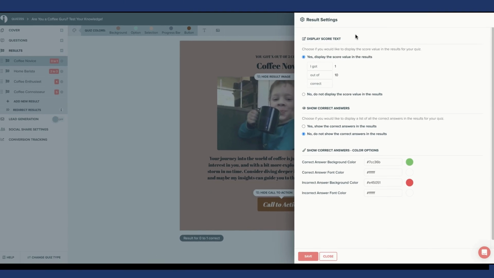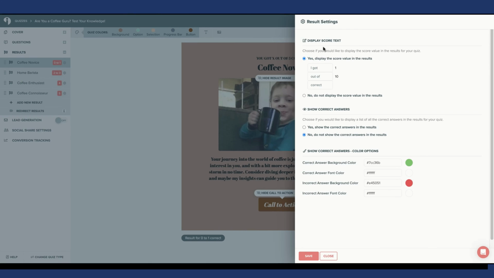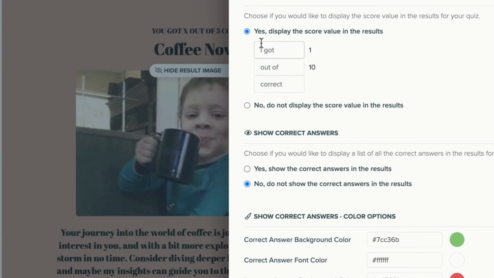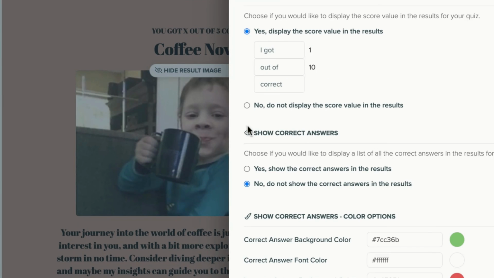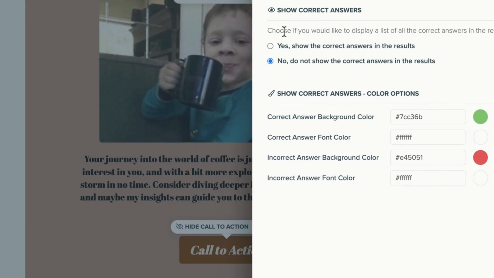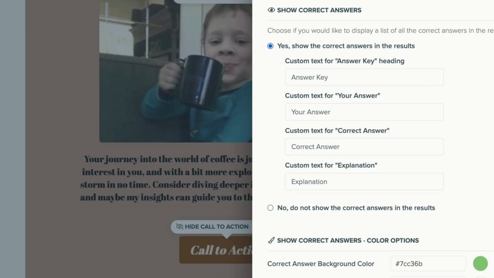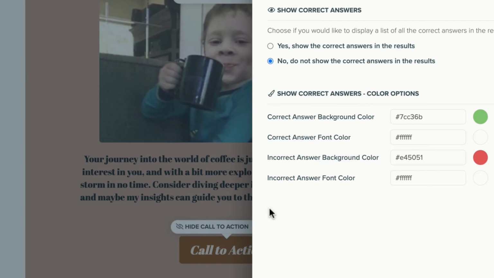In Result Settings, you have the option to display score text. You can select yes, display the score value in the results, or no, do not display the score value in the results. If you do decide to display the score value, you can also customize the text. You then have the option to show the correct answers. You can choose if you would like to display a list of all the correct answers in the results of your quiz by selecting yes. Again, you can customize your text and your answer key here. Or you can select no, do not show the correct answer in the result.